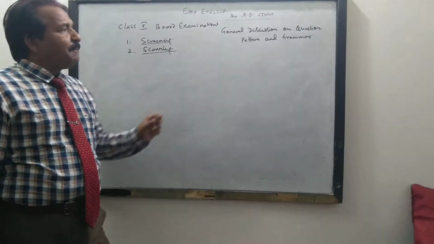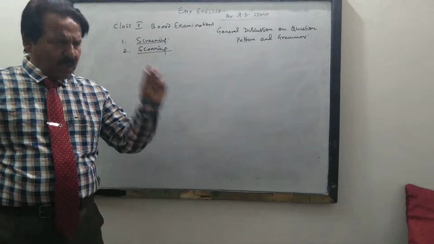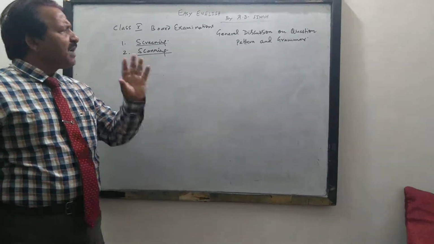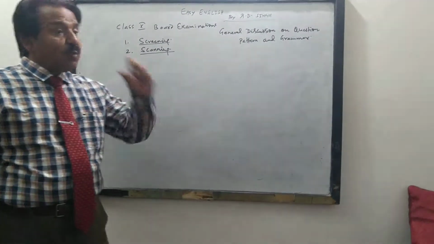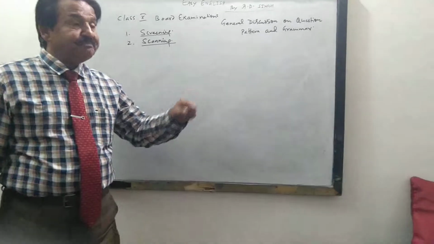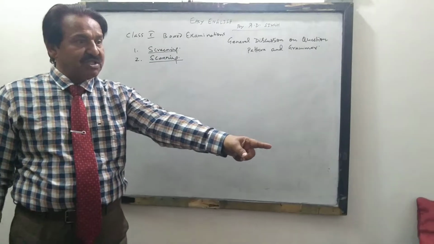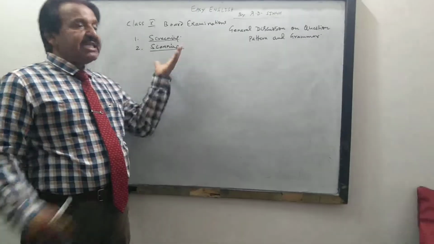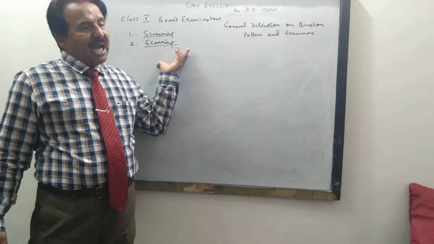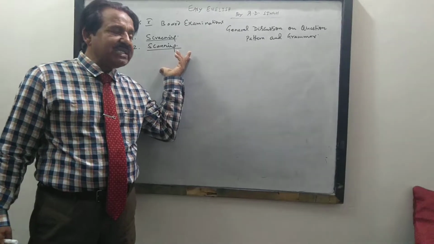If question number 4, 5 or 6 cannot be answered in one reading, you read a second time, and while reading the second time you will get the answer. That is called second reading.